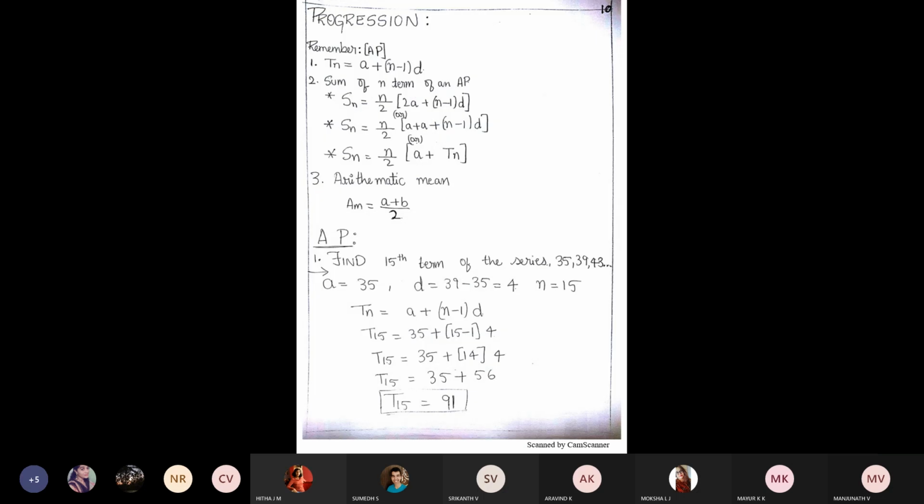Now write down this progression. Write down this definition.